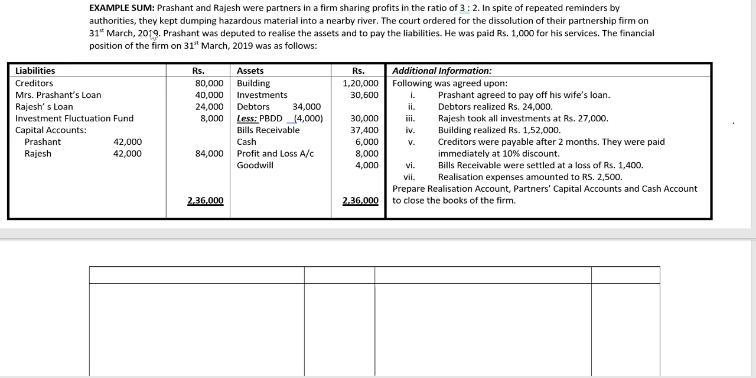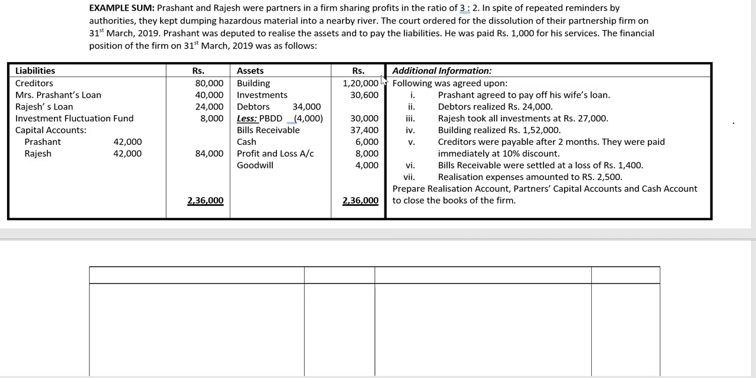Example sum. Prashant and Rajesh were partners in a firm sharing profits in the ratio of 3:2. In spite of repeated reminders by the authorities, they kept dumping hazardous material into a nearby river. The court ordered for the dissolution of their partnership firm on 31st March 2019. Prashant was deputed to realize the assets and to pay off the liabilities. He was paid rupees 1,000 for his services.